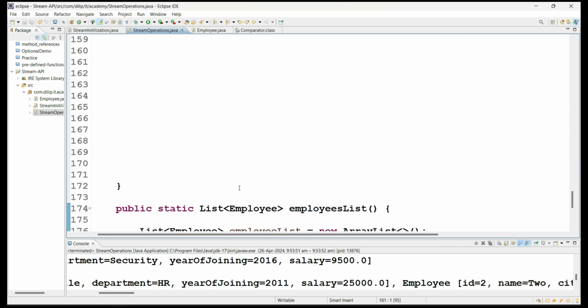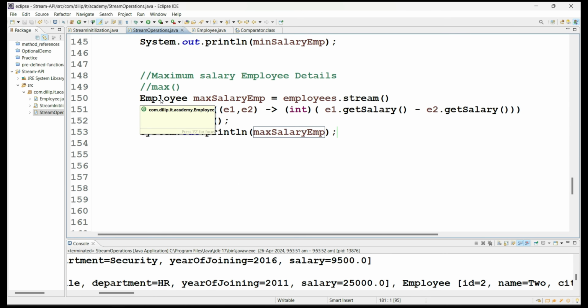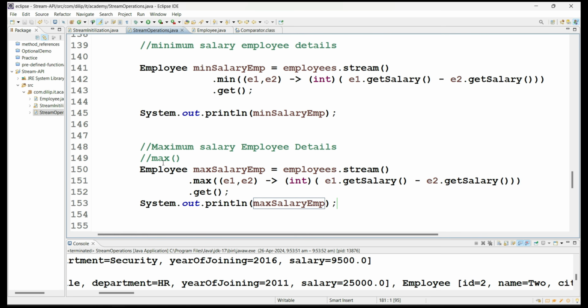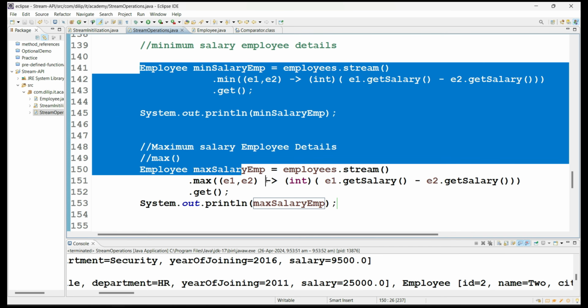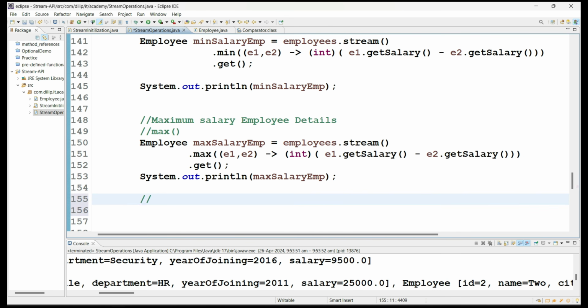In interviews also they will ask you how to find the employee details who is having maximum salary, or minimum salary. They will ask questions like that. Then you have to write down this kind of implementation. So let's move to the next method.